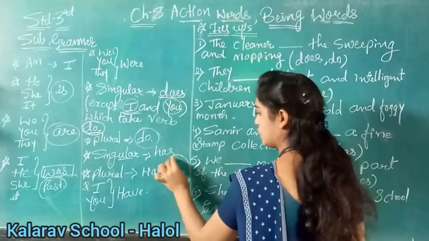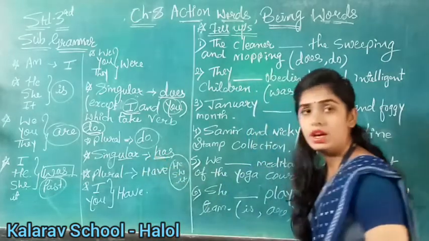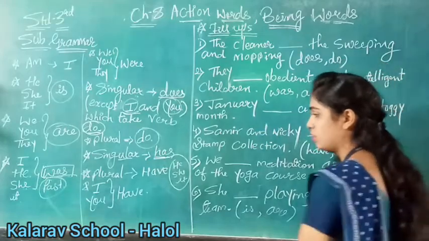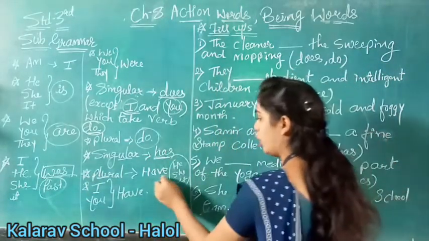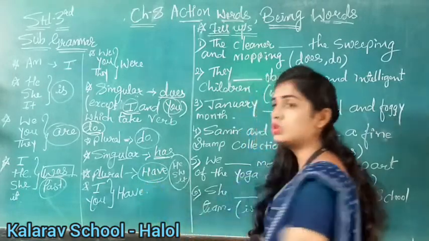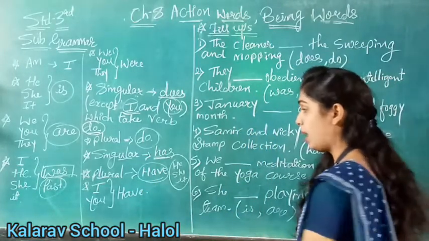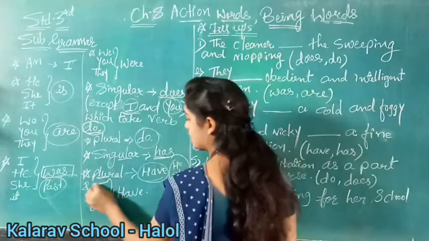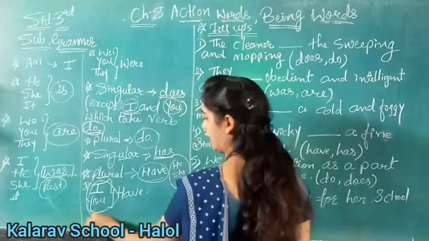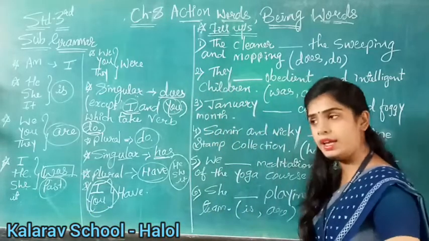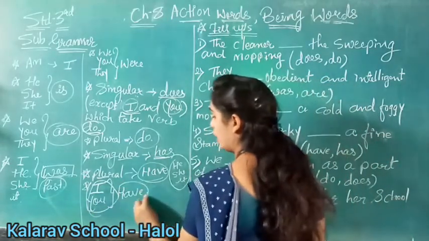With these three things we will not use have. Understanding, children? In plural nouns, we, you, they, we will use have. But when in the sentence we have I and you, we will always use have.